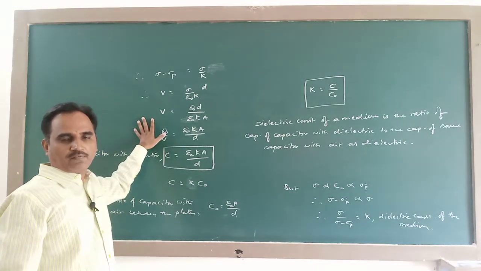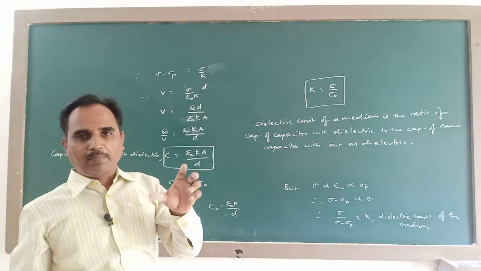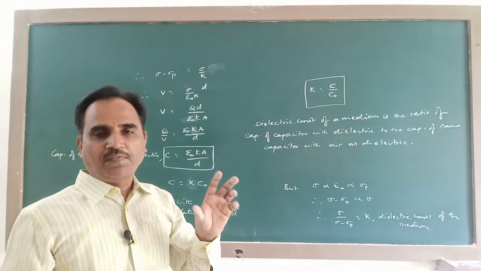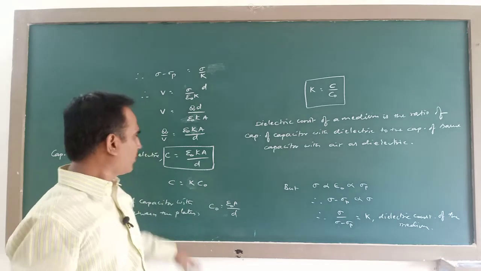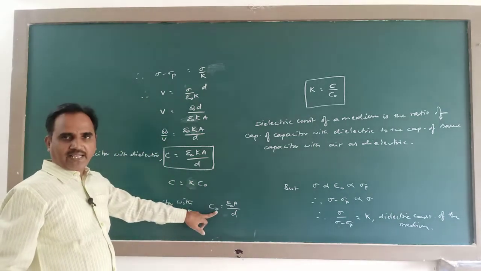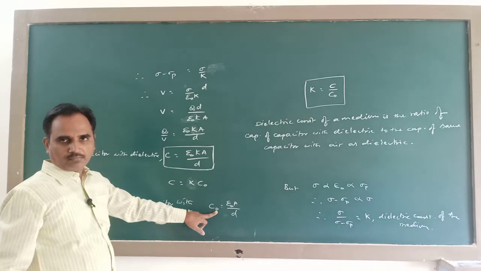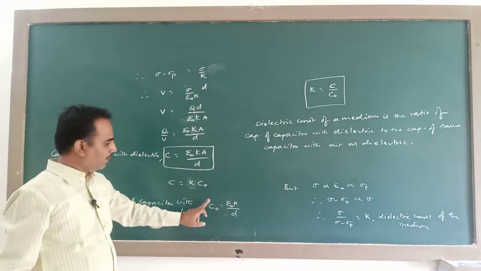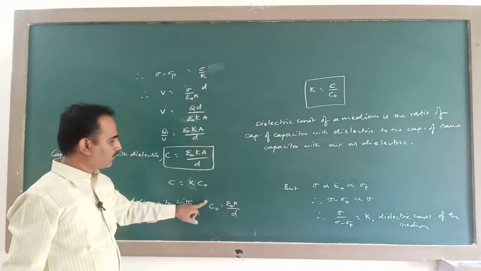Explain the effect of dielectric medium in a capacitor? If it is asked like this for 5 marks, then first you have to write this part. When air is considered as the medium between the 2 plates, capacitance is given by this relation.